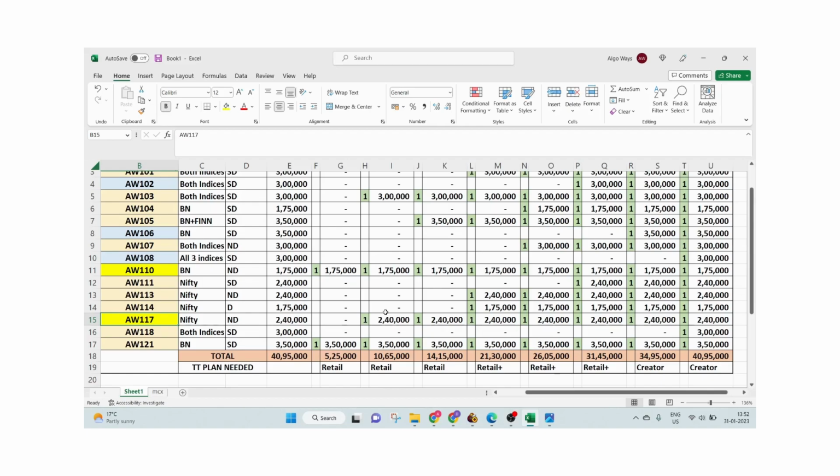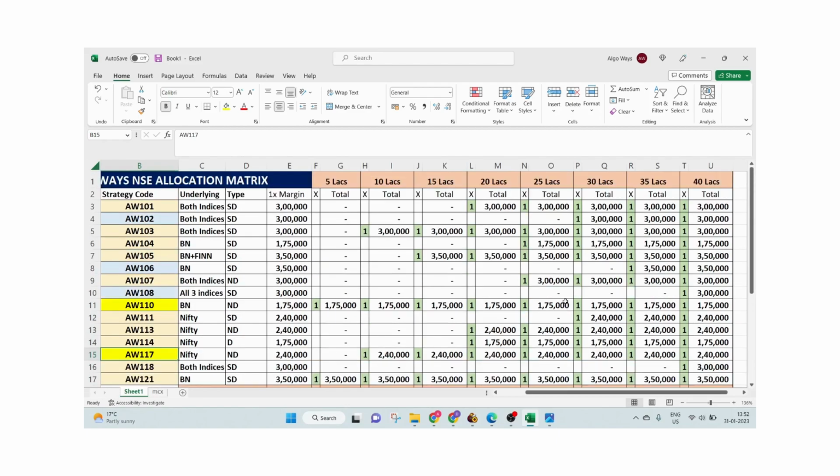So with these 2 strategies, you will always face this problem, not only between PT and live auto, but even between 2 deployments in live auto there could be a difference in the P&L. But in the long term, you don't have to worry about it. Let them run, and in the long term they will all be equal, say at the end of the month. Every deployment will be more or less the same. These 2 strategies are also highly rewarding. We can see the past performance; they have done very well in January and in December as well. So this is what we have discussed up to the 40 lakhs plan.